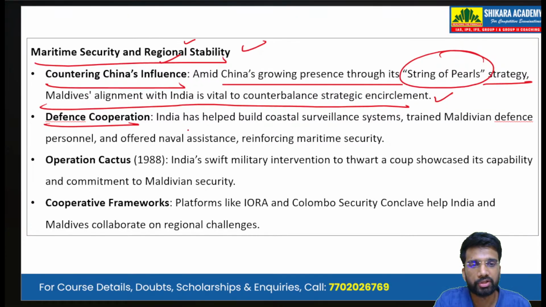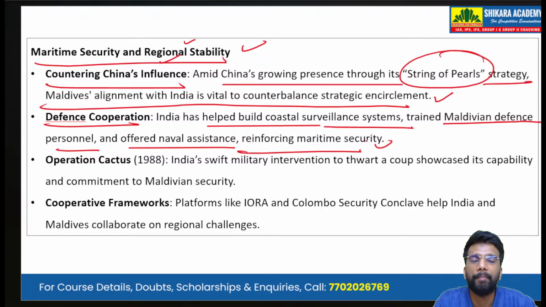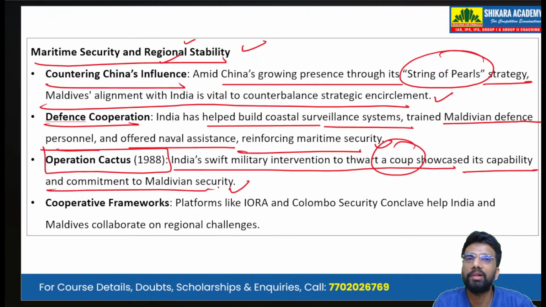Second is defense cooperation. India has helped build the coastal surveillance system, trained Maldivian defense personnel, offered naval assistance, and reinforced maritime security. Third is Operation Cactus in the year 1988. India's swift military intervention to thwart a coup showcased its capability and commitment to Maldivian security. So these are the highlights of our relationship with Maldives.